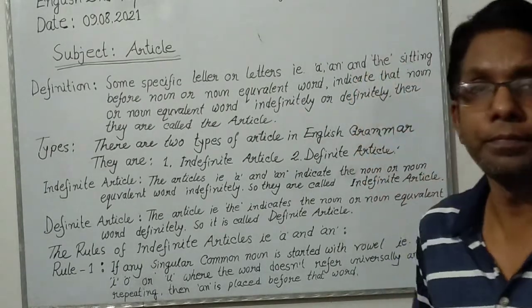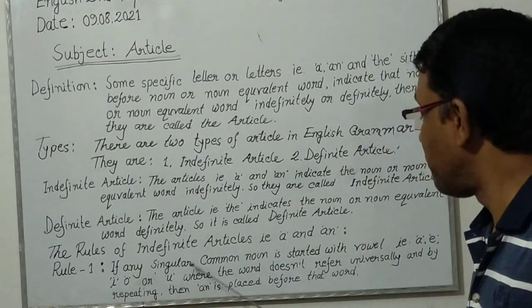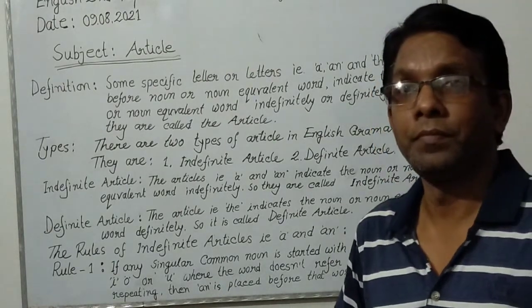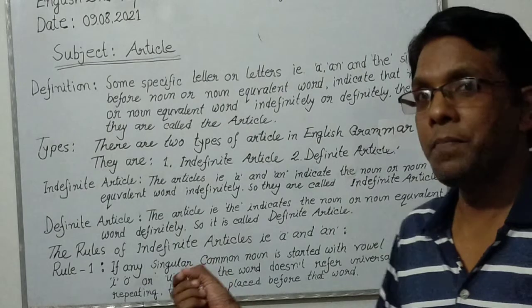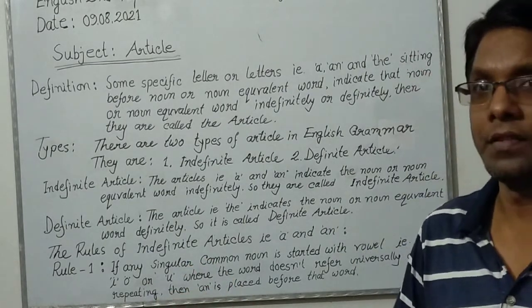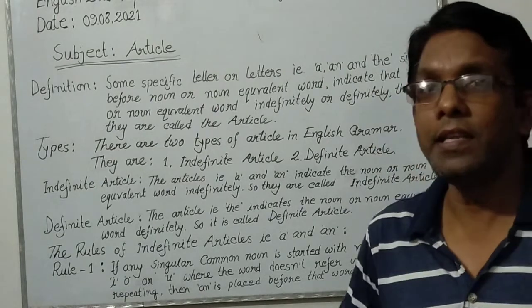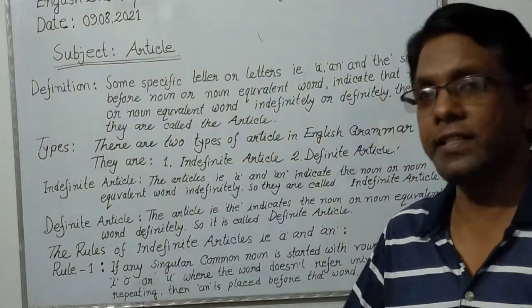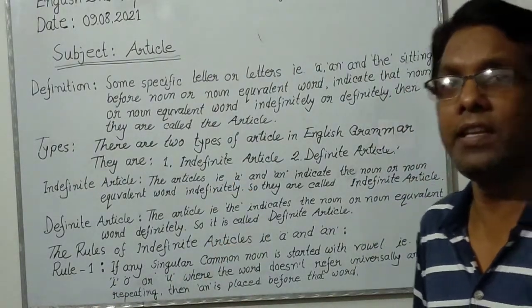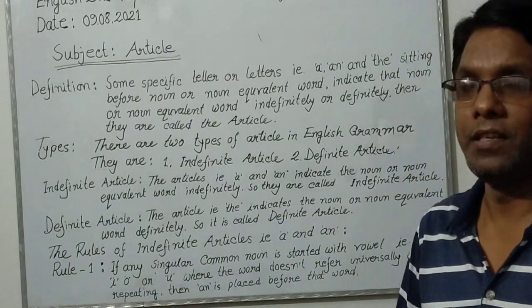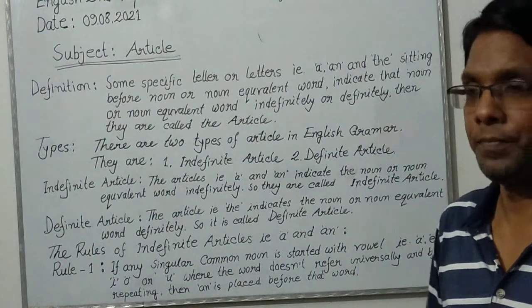According to this rule, the word must be a singular common noun so that it can be marked indefinitely. It can't refer to any person or thing or animal or place definitely, but indefinitely, improperly.